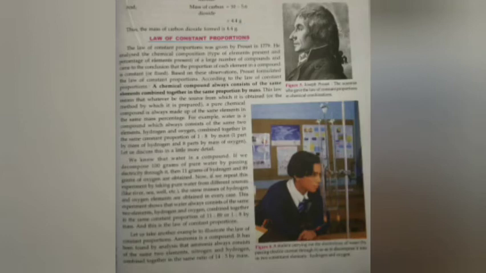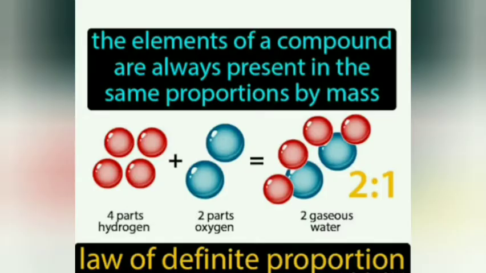For example, in the water molecule, the constant proportion of mass of hydrogen and oxygen remains 1:8. This proves that for a compound, it doesn't matter from which source it is taken, the elements remain the same and their mass percent also remains the same. This is an animated representation of the combination of atoms of hydrogen and oxygen in the ratio 2:1. One molecule of water is always made of one atom of oxygen and two atoms of hydrogen.